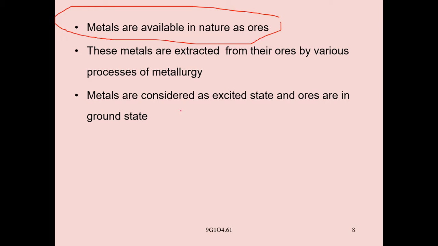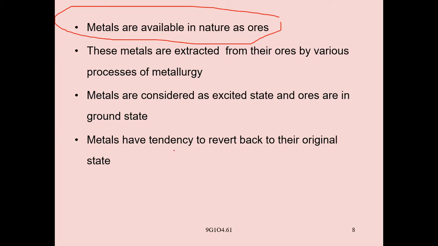Metals are considered to be in an excited state and ores are in a ground state. So metals have a tendency to revert back to their original state.